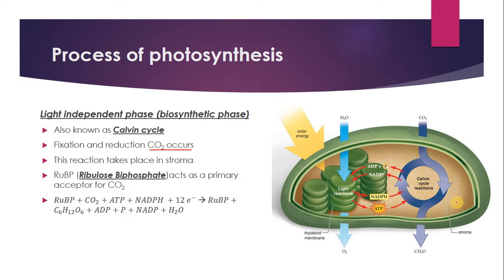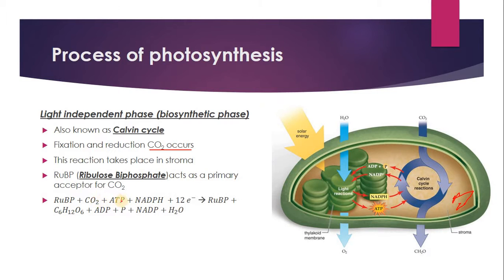Stroma is the proteinaceous liquid in the chloroplast, that is, this is stroma. The brown color is stroma. So the Calvin cycle, or the light independent phase, takes place within the stroma. What will happen in this? The atmospheric CO2 will be fixed by RuBP, or ribulose bisphosphate.